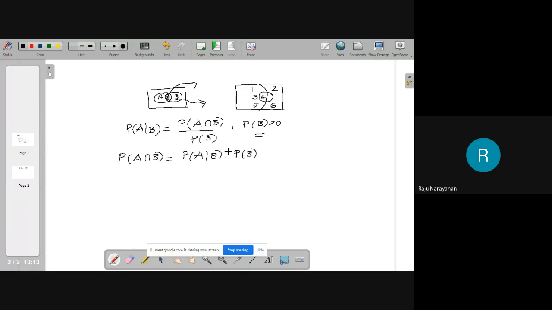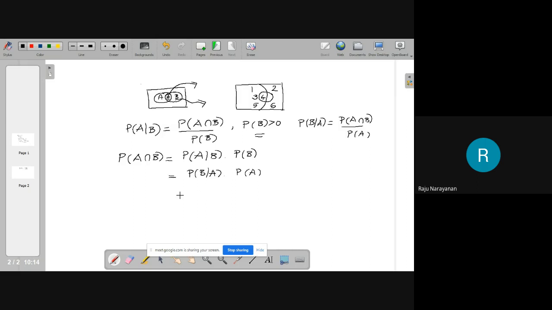Okay. And similarly, you can think about probability of B given A. What is the probability that B is happening under the condition that the event A has already happened? It is A intersection B divided by probability of A. From this you get probability of A intersection B is probability of B given A into probability of A.